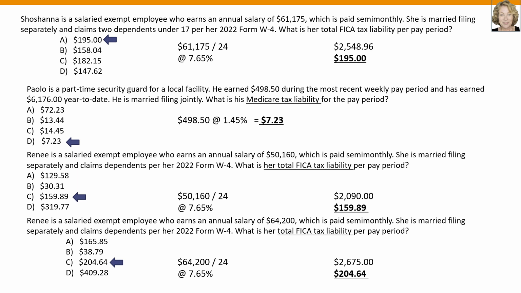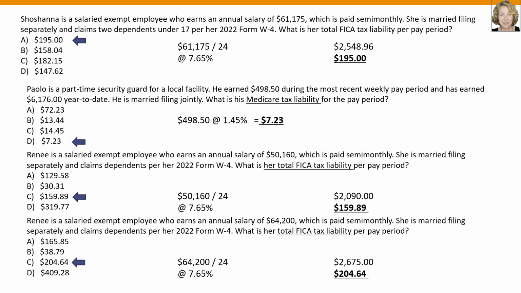So what about the next example? Paulo is a part-time security guard for a local facility. He earned $498.50 during the most recent weekly pay period and has earned $6,176 year to date. He's married, filing jointly. What is his Medicare tax liability for the pay period? So to calculate the Medicare tax liability, we multiply the gross wages, because there are no pre-tax deductions, by 1.45% to arrive at $7.23.